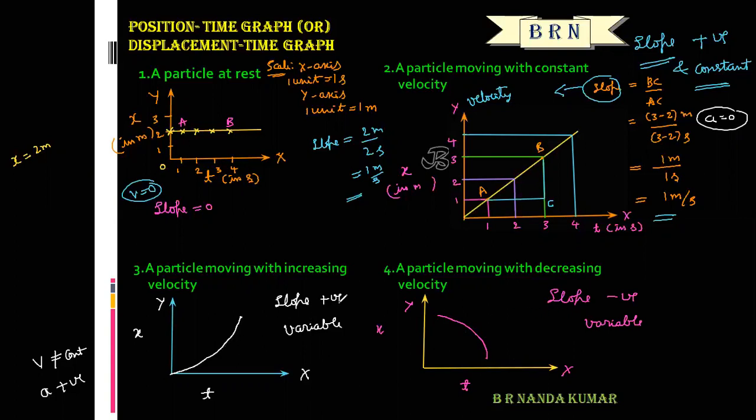In the earlier graph slope is positive and variable. In this graph slope is negative and variable. So this is about the displacement time graph or position time graph. Slope of displacement time graph gives which type of physical quantity? That is actually velocity, right? Slope of displacement time graph gives velocity.